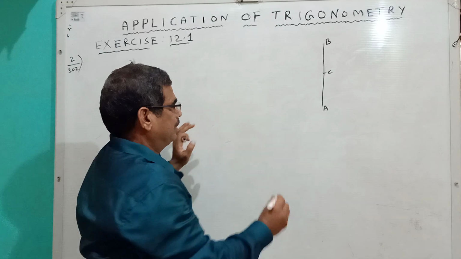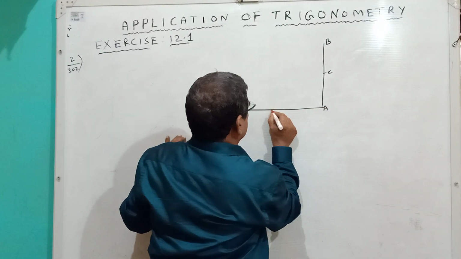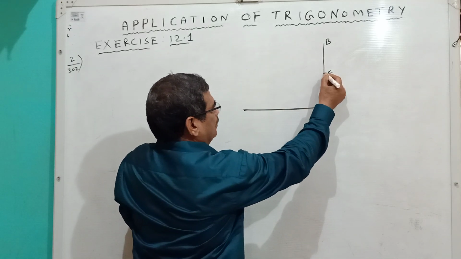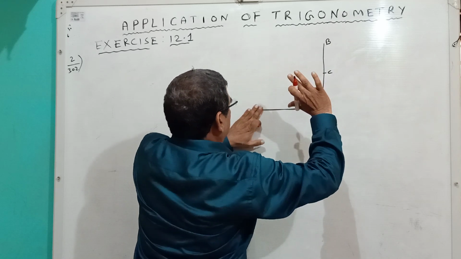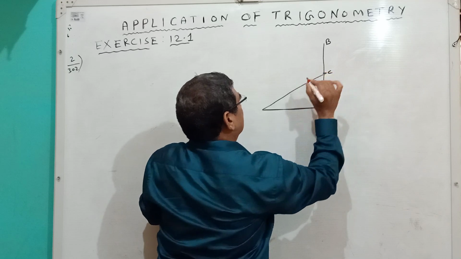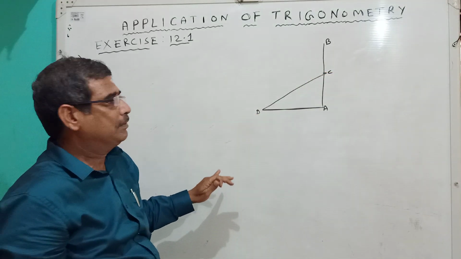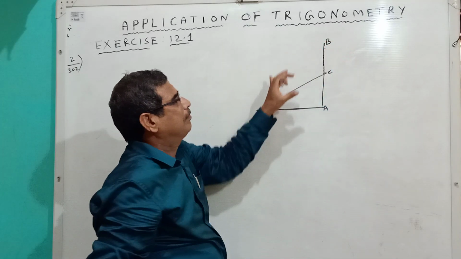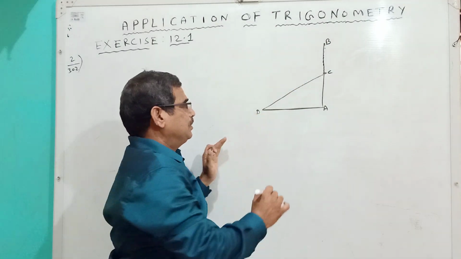The broken point touches the ground here like this. Let the point be D. So this is the broken part, which bends and touches the ground at D.